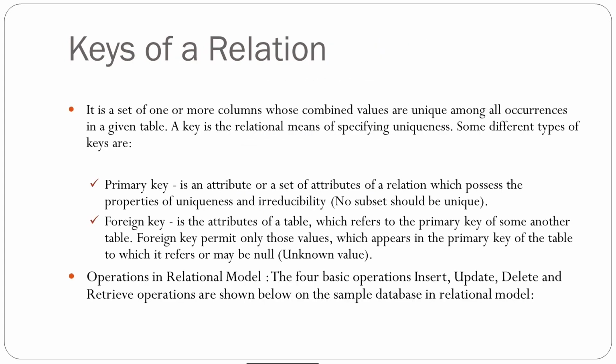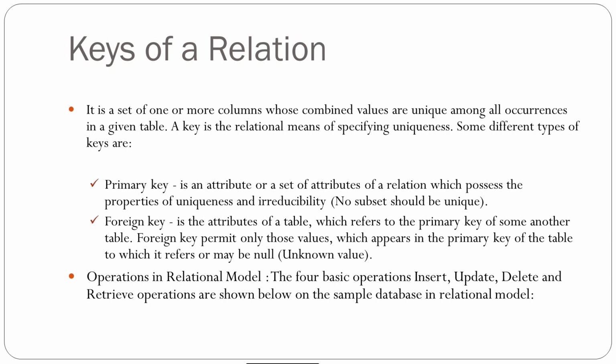Okay. So, keys in a relation, that means in the table. We can define the relationship among the fields or columns which we are using in our relation. A key is nothing but a set of columns that defines that the occurrence of a value must be unique within that particular relation. For that we can establish two types of mechanism. First one is the primary key, second one is the foreign key.